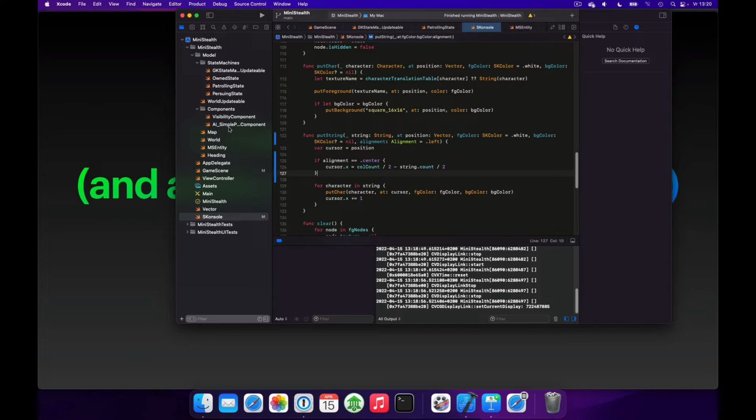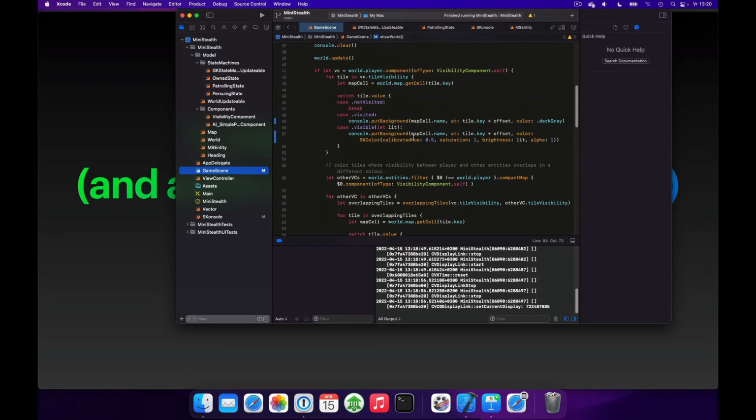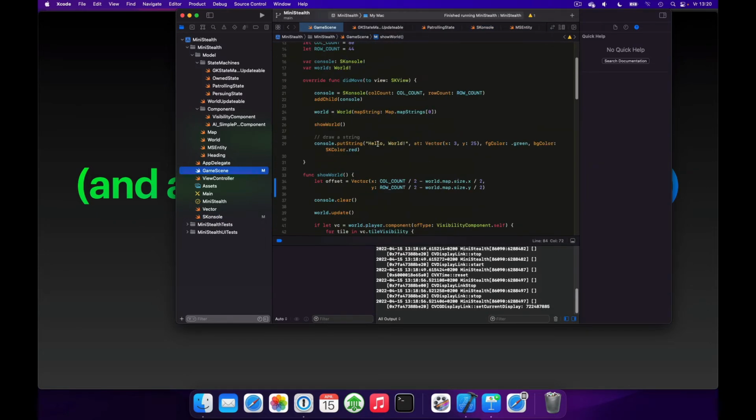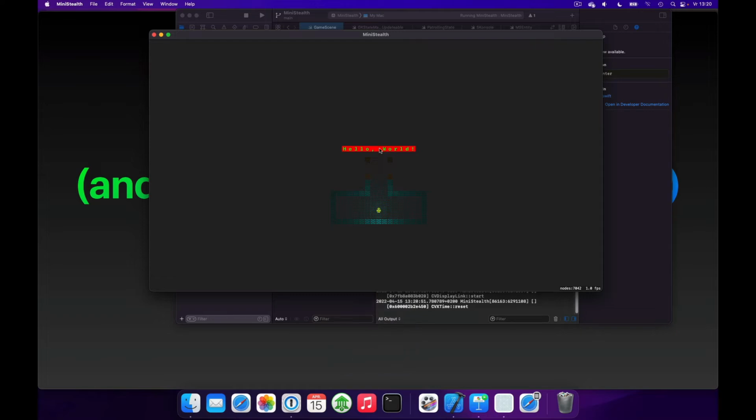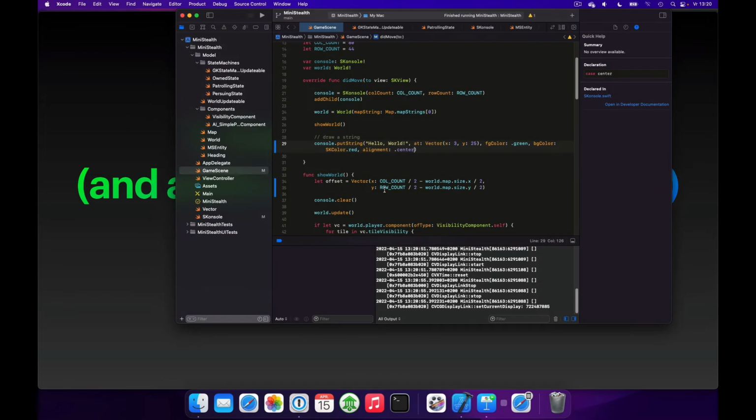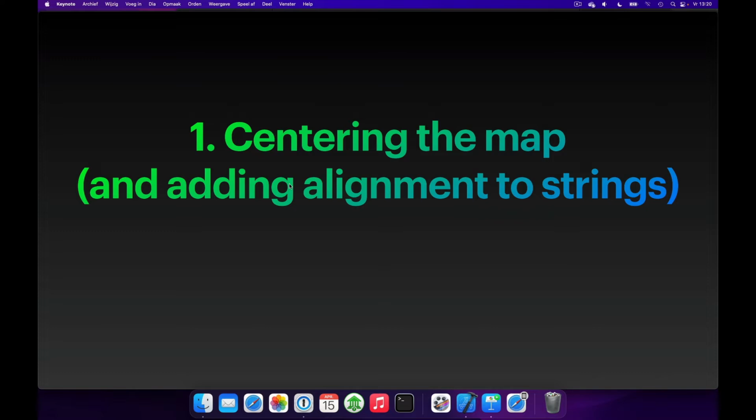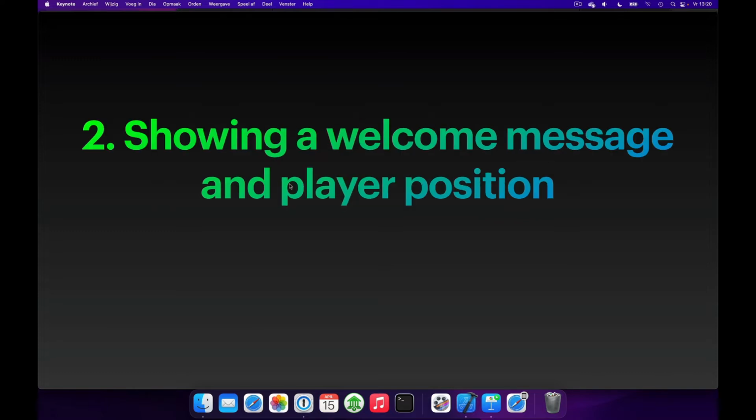For instance, if we go into our game scene, there should be something we're putting on, hello world, here. It was at the left, but if we add alignment center, now it should be in the center. So it's now here. Cool. So that's our first step done.